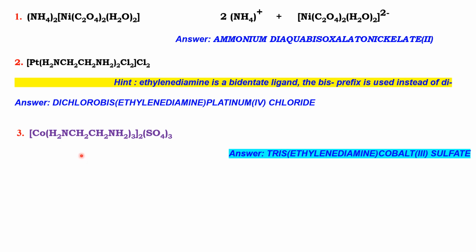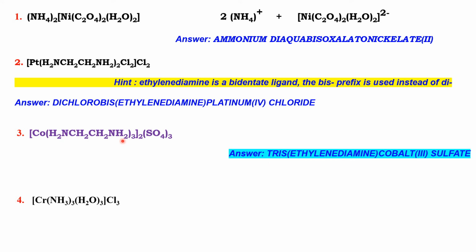Take this compound, write the name. Please be fast. See, ethylenediamine is a chelating ligand and there is a term di in it.